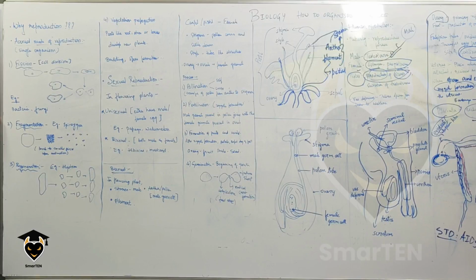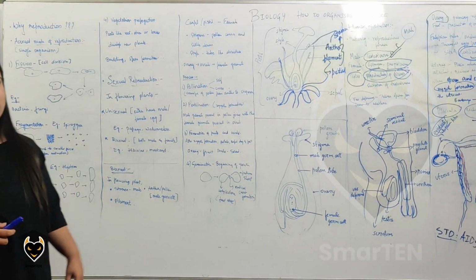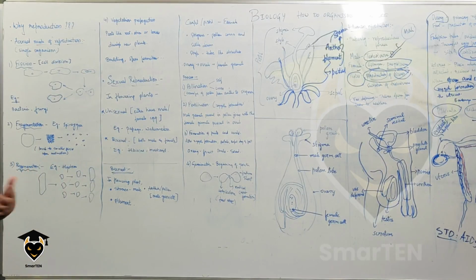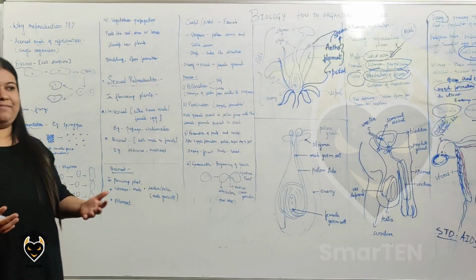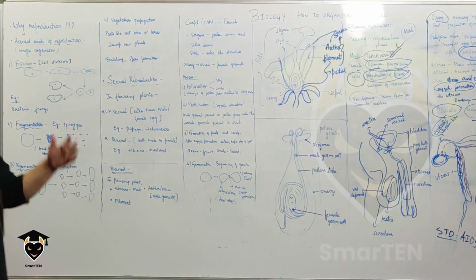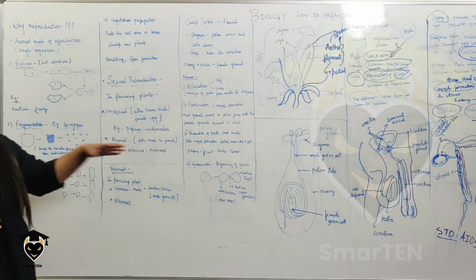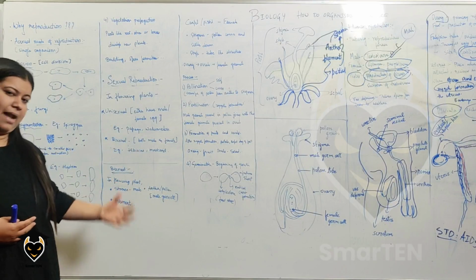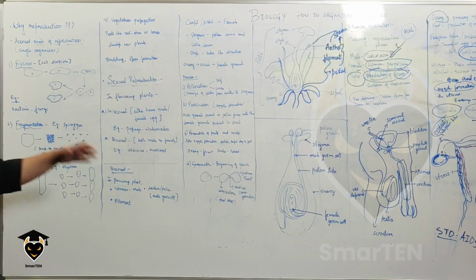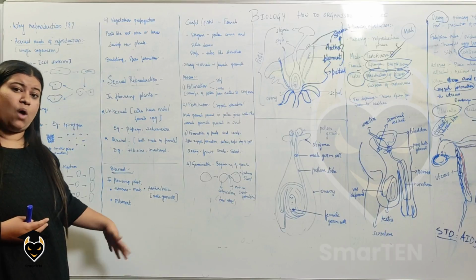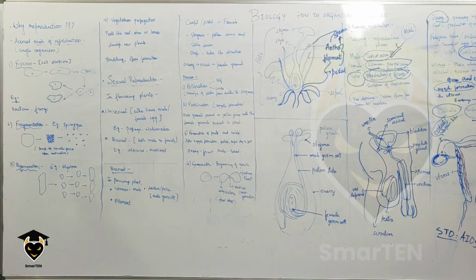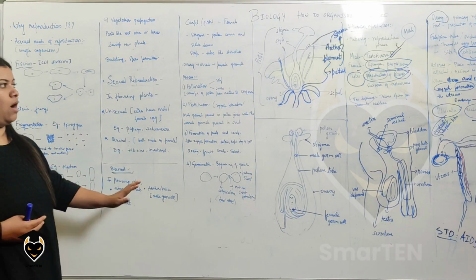Now, why reproduction, or why is it important for us to go through this chapter or even know about it? Just one sentence to say about it is that life will not exist without reproduction. Reproduction is responsible for life on the planet. So it is obviously very important for us to go through why and how reproduction happens. Let us briefly revise and go through how it happens.